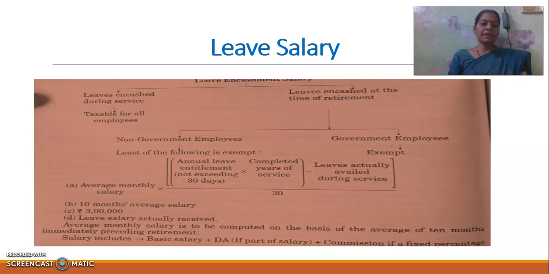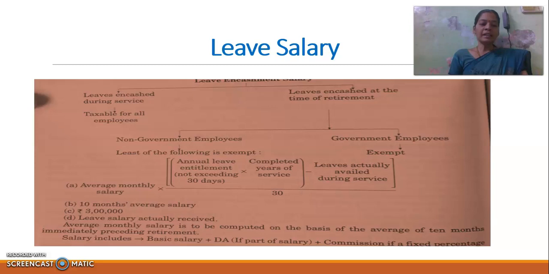If leave is encashed at the time of retirement in the case of a non-government employee, the least of the following is exempt. You have to take four categories. First, average salary into annual leave entitlement not exceeding 30 days into completed years of service. From that, we have to deduct leave actually availed during the service, divided by 30. Here, we have to take average monthly salary as computed on the basis of the average of 10 months immediately preceding retirement. As in the case of gratuity, how we calculate average salary, like that we calculate average salary for leave encashment also.